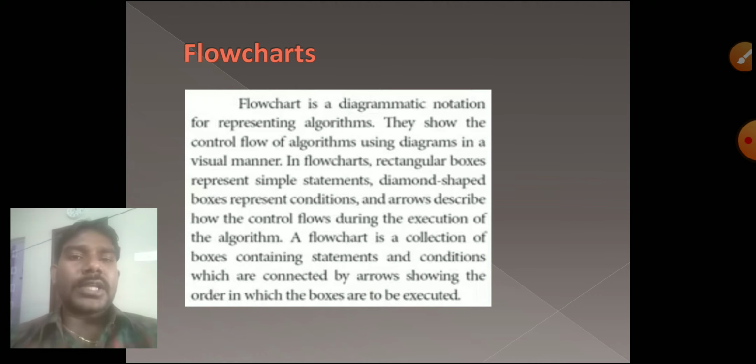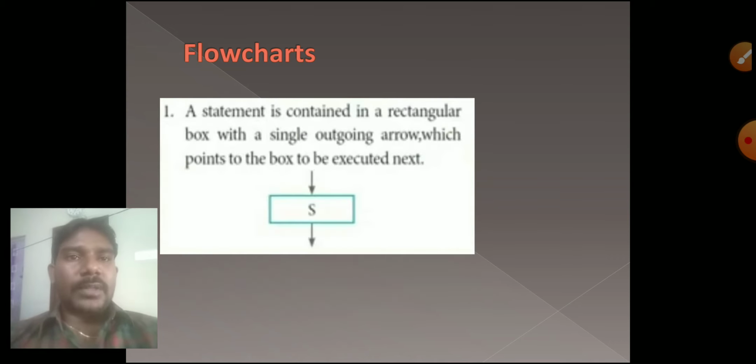Everything is explained diagrammatically, for the whole program. That is also possible in a flowchart itself. Next, the flowchart model. Here there are outgoing and incoming arrows, and the outgoing arrow points to what executes next.